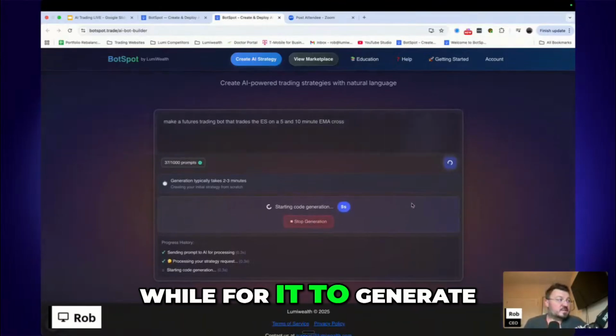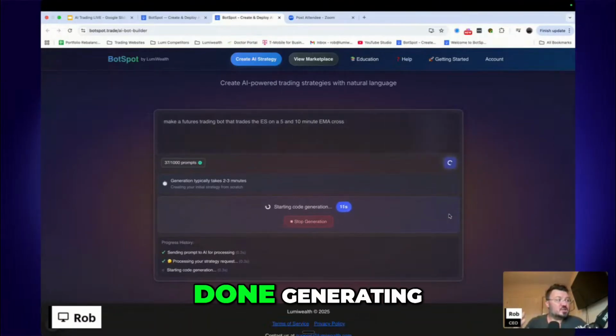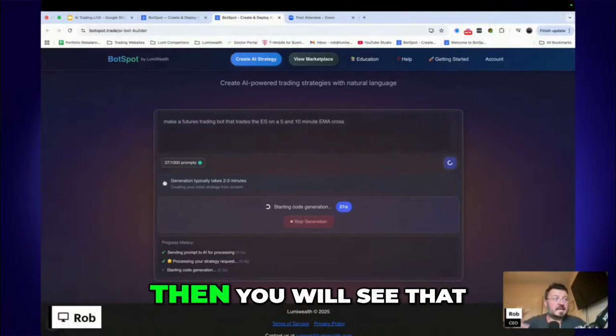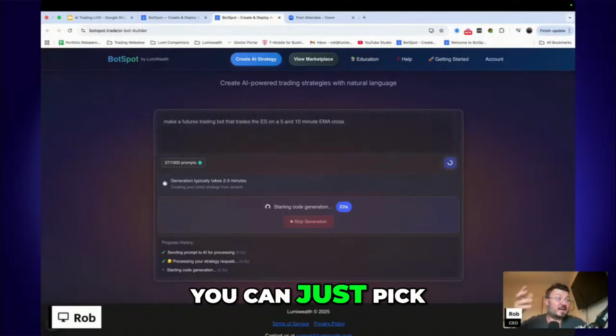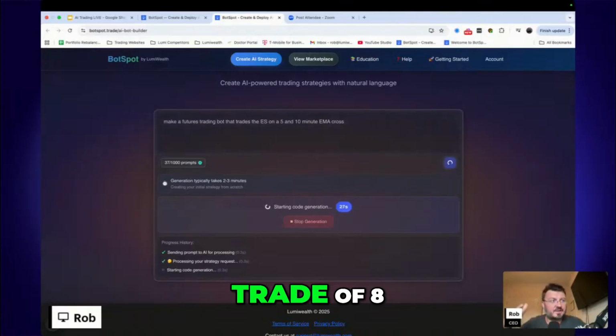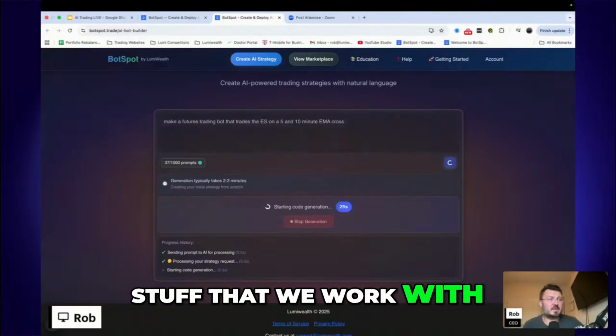It takes a little while for it to generate. You'll see once it's done generating, basically when you hit deploy, or I think we call it now start trading, is the button. Then once you click that, you will see that you can just pick from the broker list, right? You could pick TopStep, Top One, Trade 8. There's a bunch of stuff that we work with.